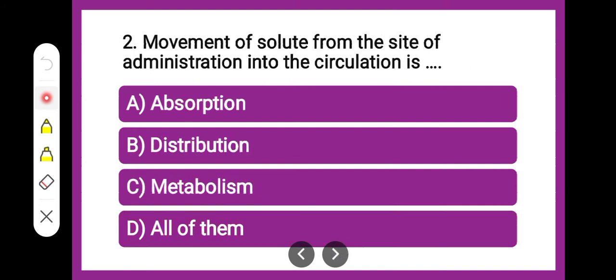Next question is movement of solute from the site of administration into the circulation.